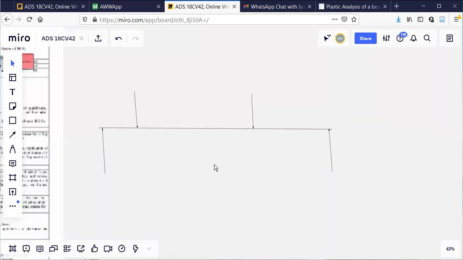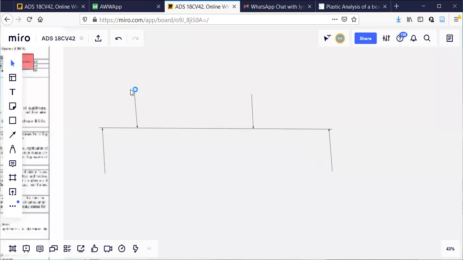So, is it clear what is the meaning of a determinate structure? A structure in which the problem can be analyzed or the unknown forces can be calculated using the conditions of equilibrium. That is a determinate structure. So here, let us take a simple example like this. Here, W1 and W2 are acting. My job is to find out R1 and R2.